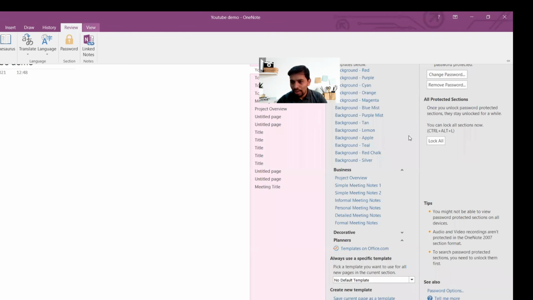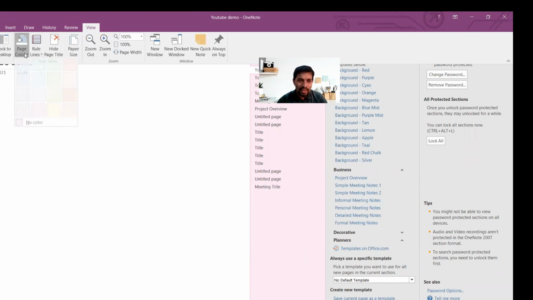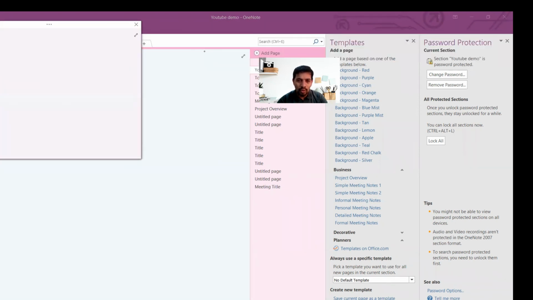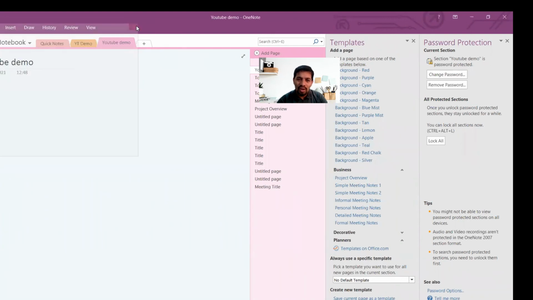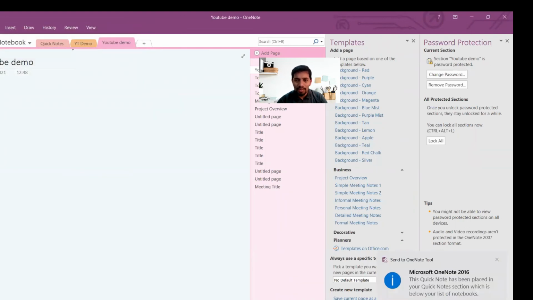You can remove the password, change the password anytime. And then you can also apply it for all. You can lock all sections now. For example, different sections, if you wanted to lock, you can do that. And View also, the View option has coloring and all that. If you wanted to do coloring, you can do that. And you can use Always on Top, if you wanted certain notes to keep on top, or you wanted to have new notes, you can also do that as well. So all of these variety of options are available.